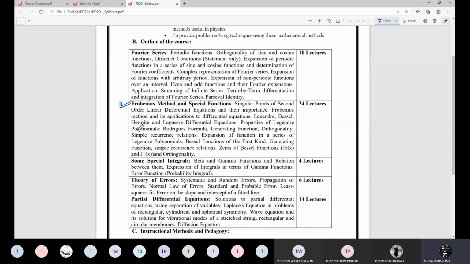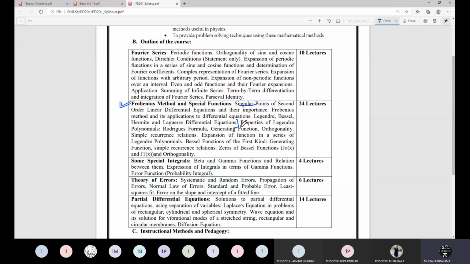I was talking about this unit. Singular points will start, but you must have the knowledge of the ordinary point before having the singular point. That's why I have discussed it. After that, the Frobenius method, and we have considered its application to the Legendre, Bessel, Hermite and Laguerre differential equations. Actually here you only needed to be given knowledge of the differential equations, but I have considered the corresponding structures and how they occur, that is also given.